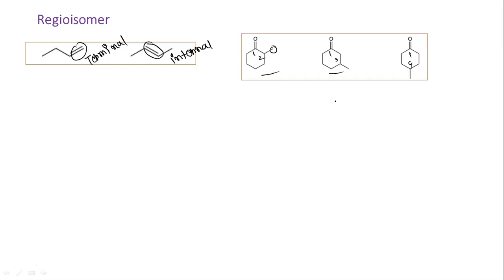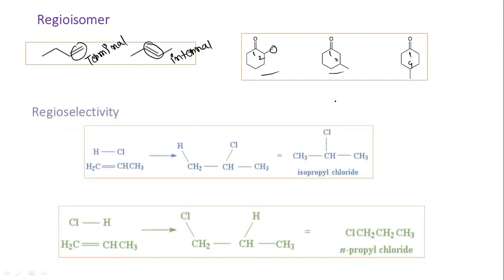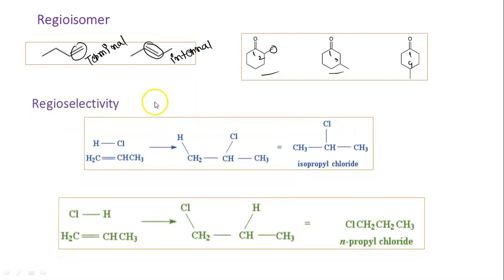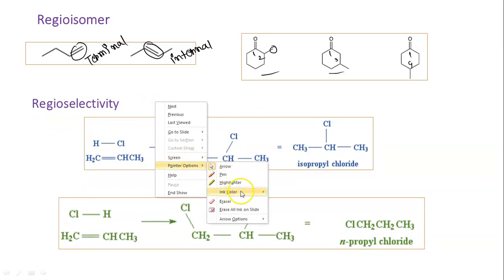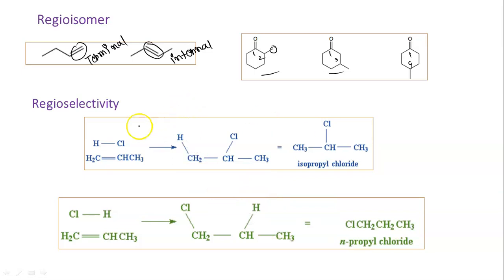That is, when there is a probability of formation of two isomers, then one will be formed as the major and the other will be formed as the minor. So in this reaction, we have taken the same starting material. We have taken CH2 double bond CH3, combined with HCl. There is a similar reaction in the second box, but the product is different.